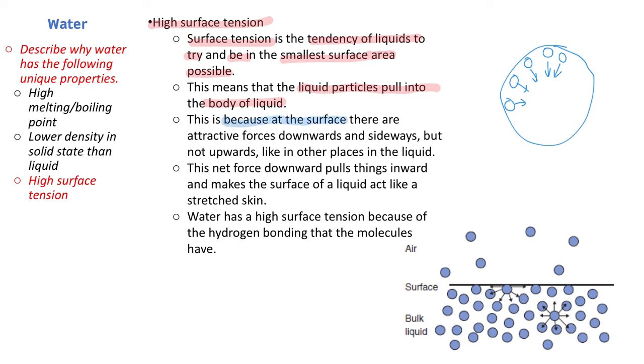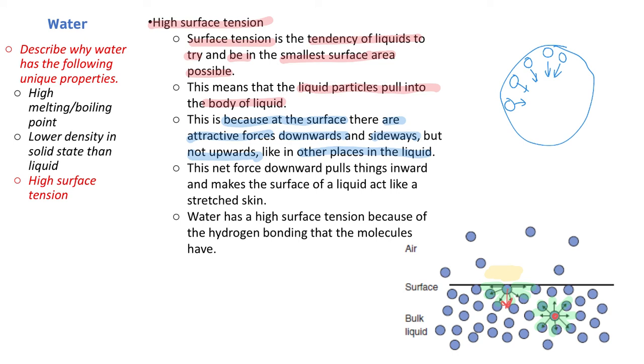This is because at the surface there are attractive forces downwards and sideways, but not upwards, unlike other places in the liquid. So here is an example of that. On the surface, you've got sideways attraction and downward attraction, but no upward attraction. Whereas lower down, you've got water attraction going in every single direction, which means there's a net zero force on this particular water molecule. But there is a net downward force on the surface molecules.